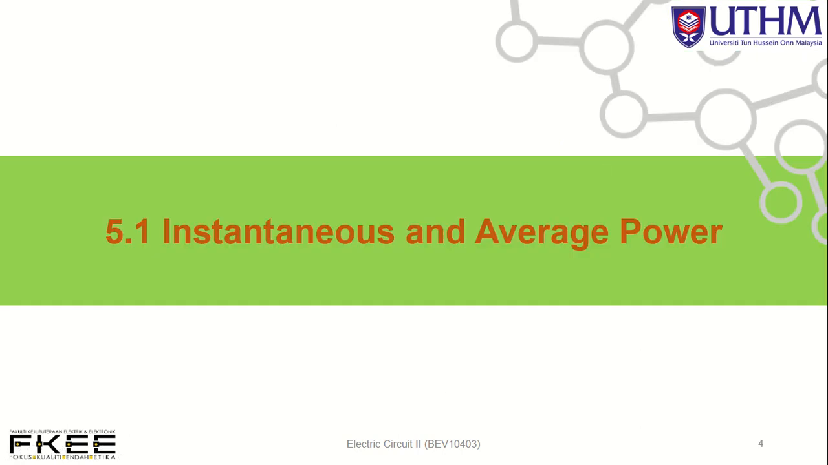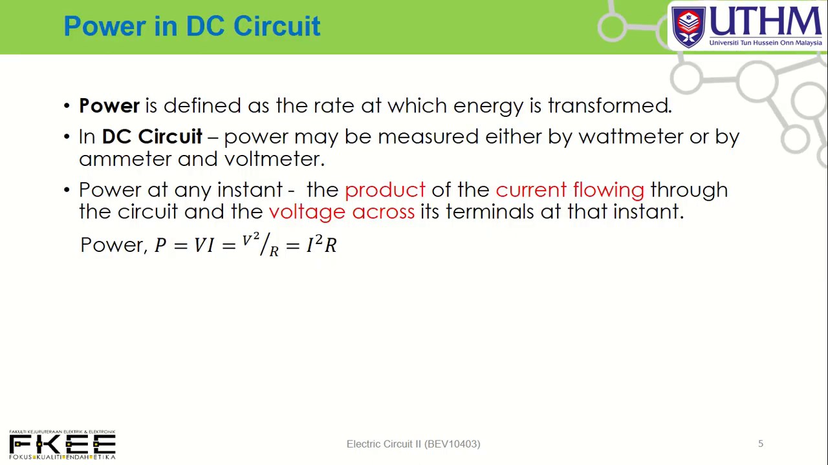Okay, so first of all, we will discuss about instantaneous and average power. What is instantaneous and average power? Okay, so we try to recall back our knowledge in DC circuit analysis. So what is power in DC circuit? Do you still remember what is the definition of power? Basically power is defined as the rate at which energy is transformed. So in brief, we can say that power basically is rate of energy.